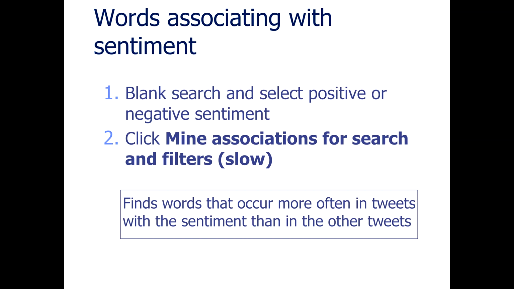If we want to look at words associating with sentiment, then we blank the search and select either positive or negative sentiment and click the Mine Associations for search and filters button. And this will tell us which words occur more often in tweets with the selected sentiment than in tweets with other sentiments. So it works very similar to the gender option.